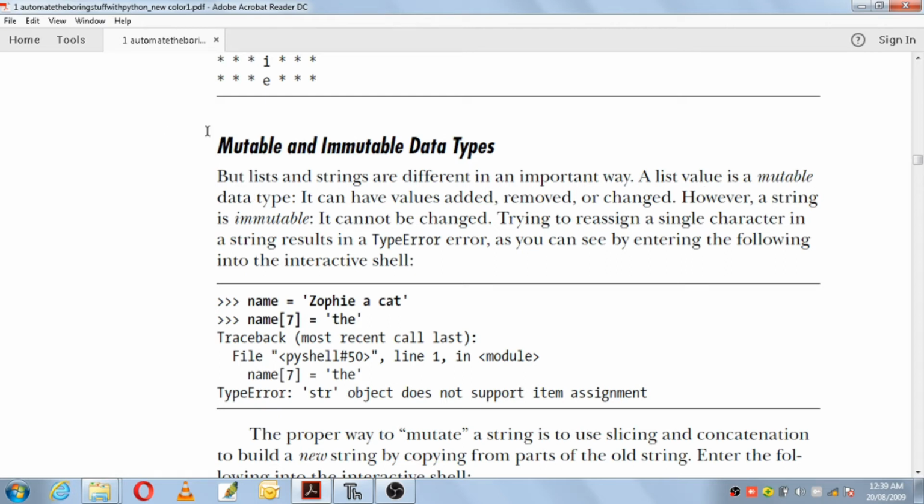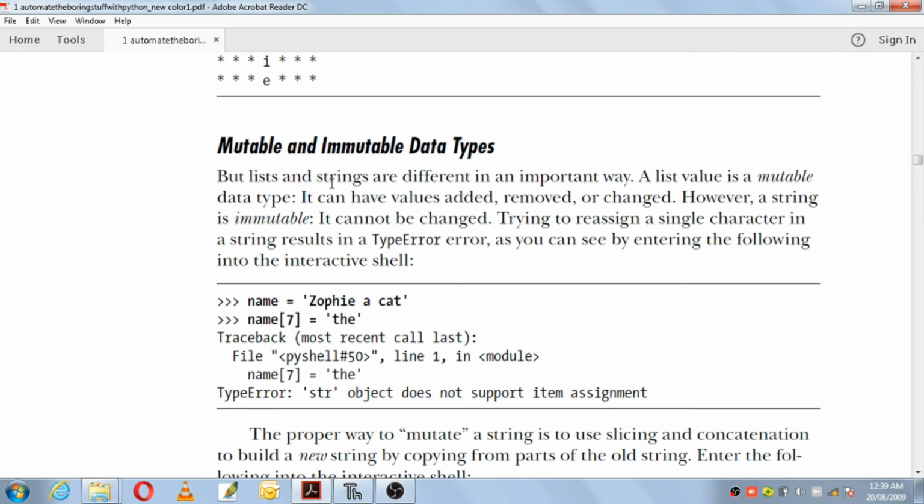It can have values added, removed or changed. However, a string is immutable, it cannot be changed. Trying to reassign a single character in a string results in a type error. So what they are saying is there is a big difference between list and strings.